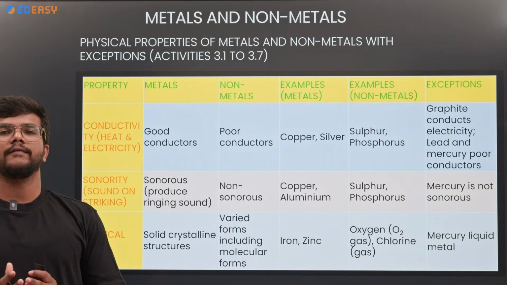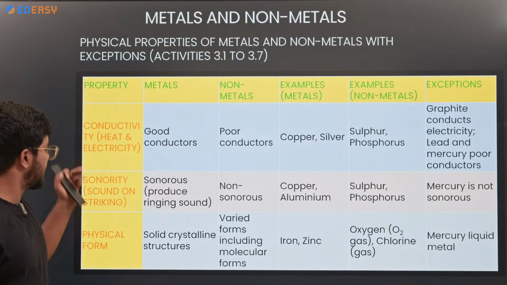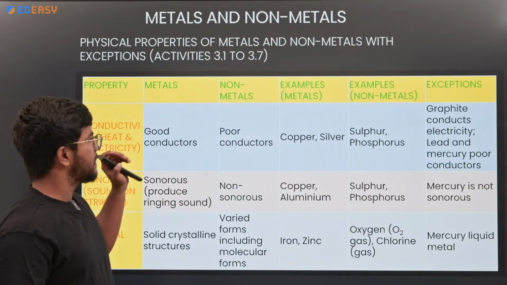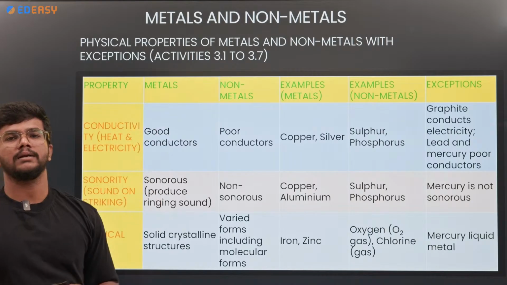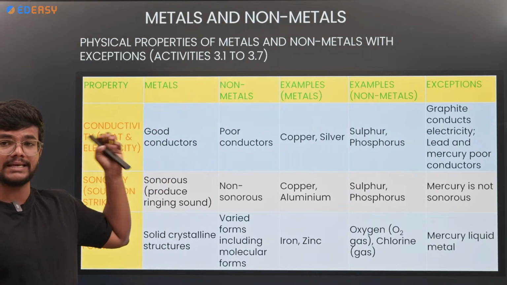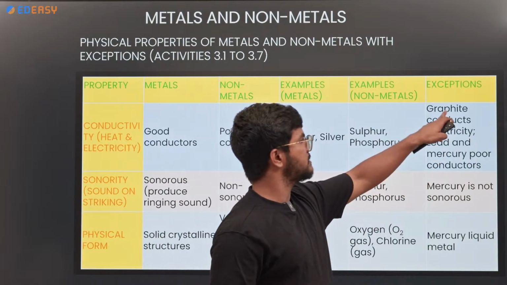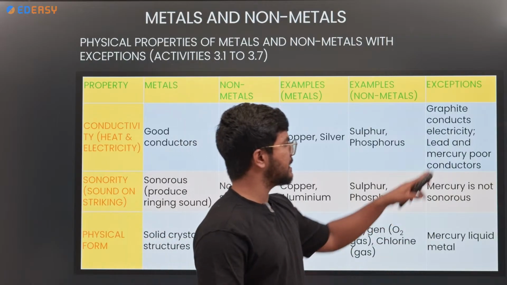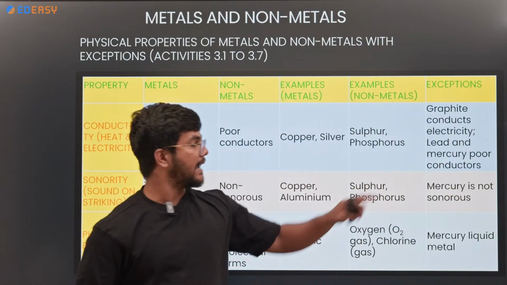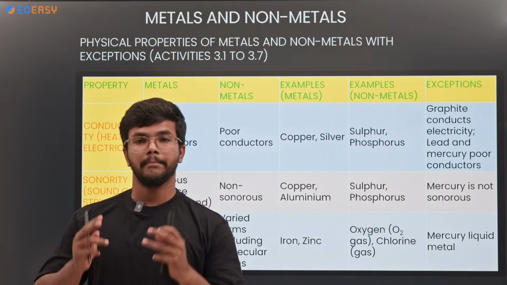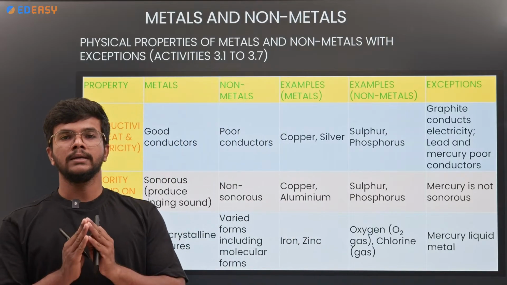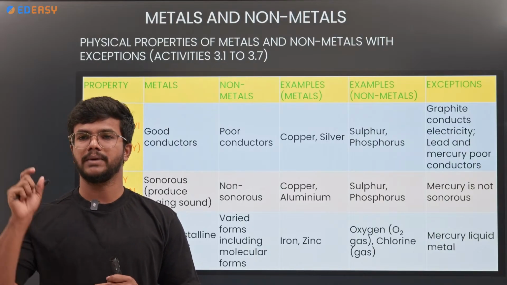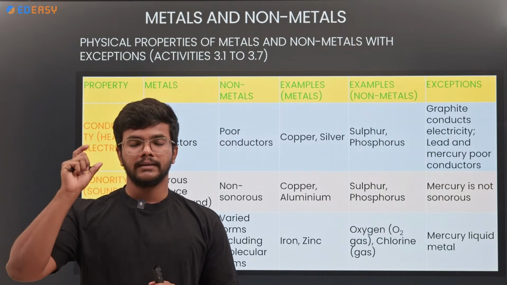Next is thermal conductivity and electrical conductivity. Metals are good conductors whereas non-metals are poor conductors. But there are some exceptional cases: graphite, which is a non-metal, conducts electricity. And also lead and mercury, which are metals, do not show electrical conductivity well. Mercury can show the thermal conductivity, but it cannot show the electrical conductivity.